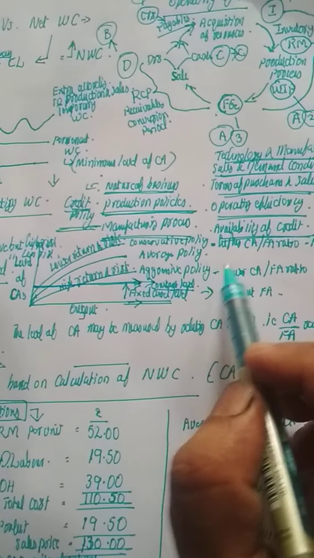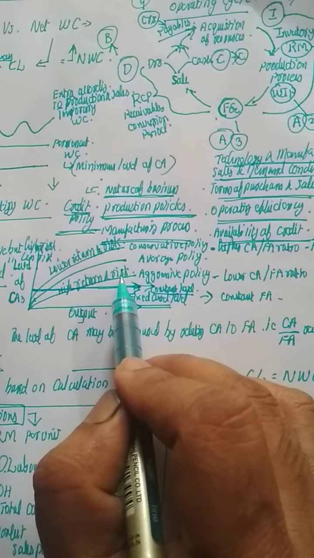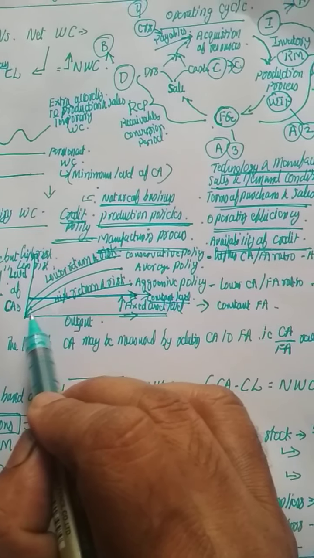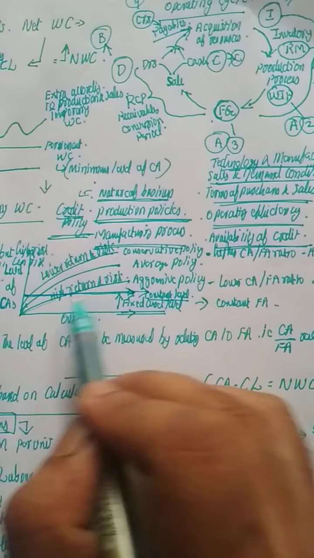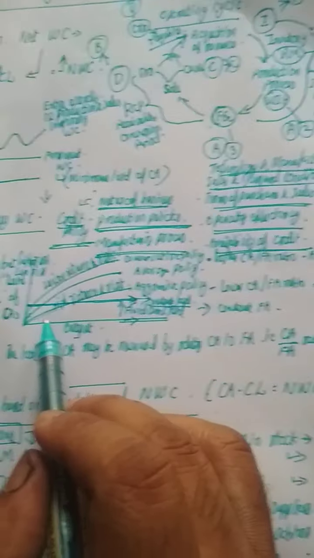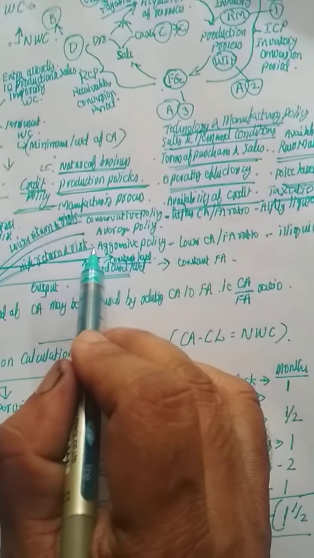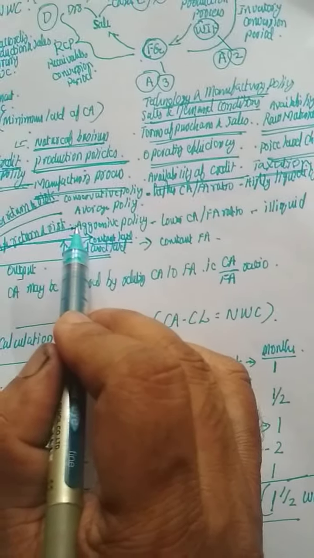Okay, you can see the first line: higher return and higher risk. What does it indicate? The line passes through the fixed assets, higher return and higher risk. That is, investment is more in fixed assets whereas current assets is very low. That position is an aggressive policy taken by the organization from the angle of working capital.